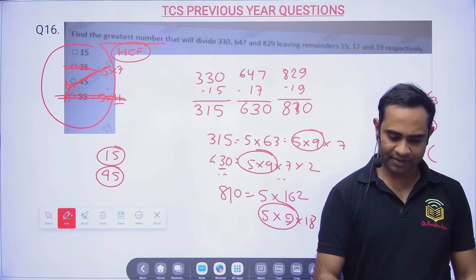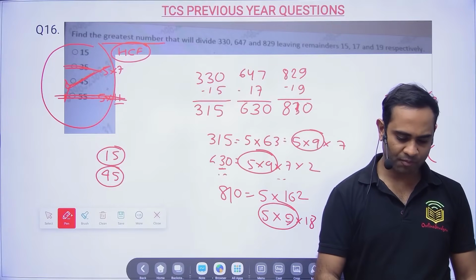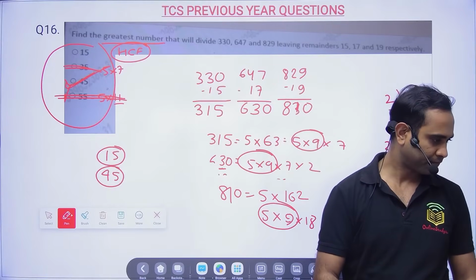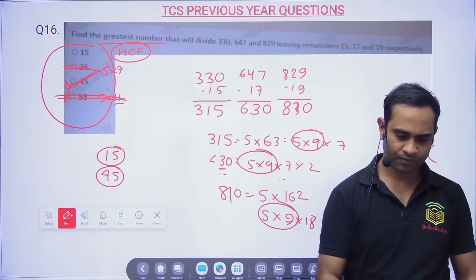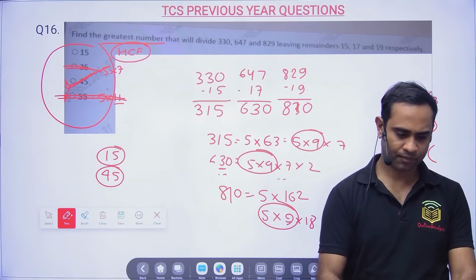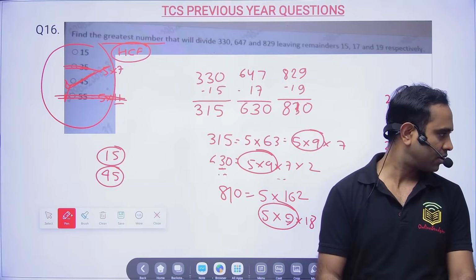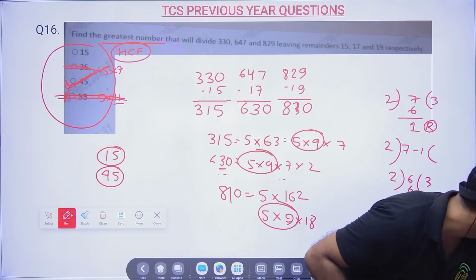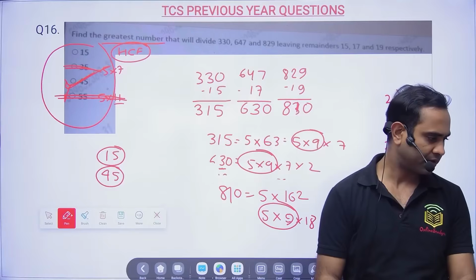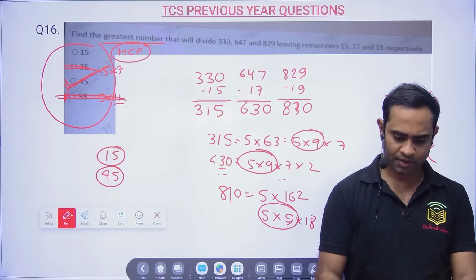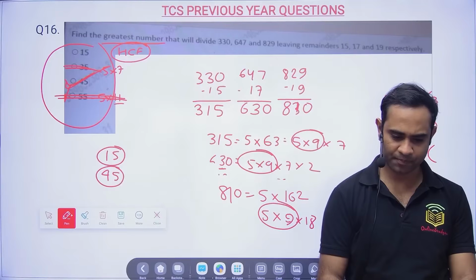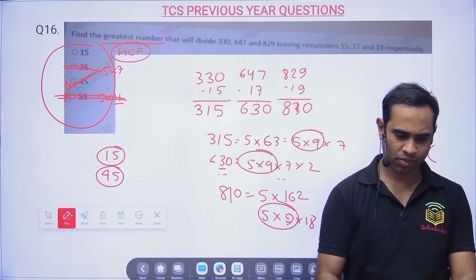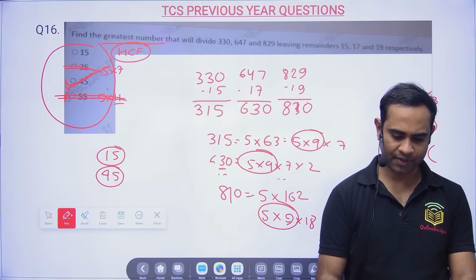I hope it is clear for everyone. Is the video buffering or what happened? There is internet, I don't have internet. Here it is buffering. Let me see. Looks like there is some problem. These Wi-Fi issues are coming very frequently nowadays.